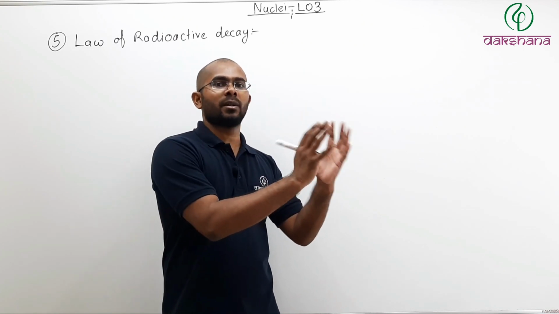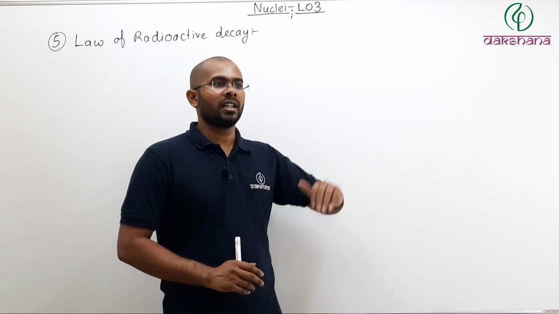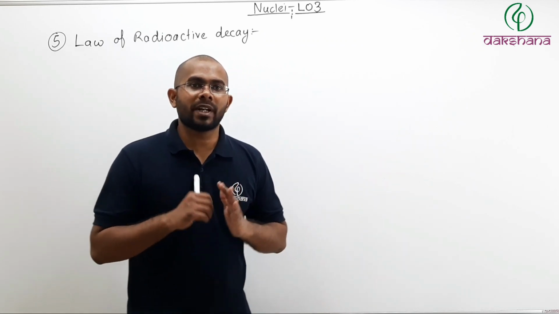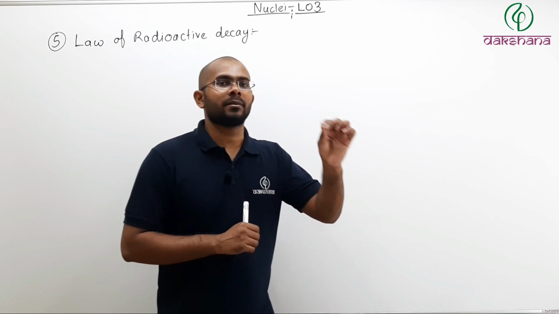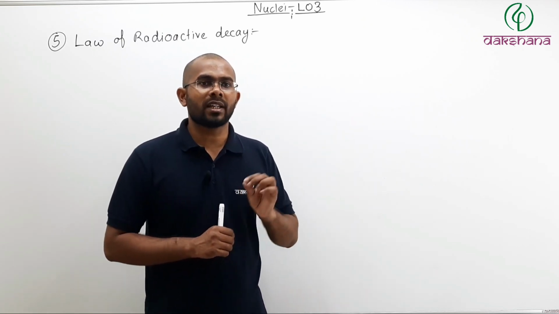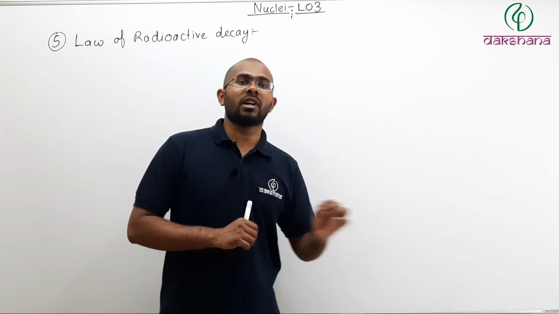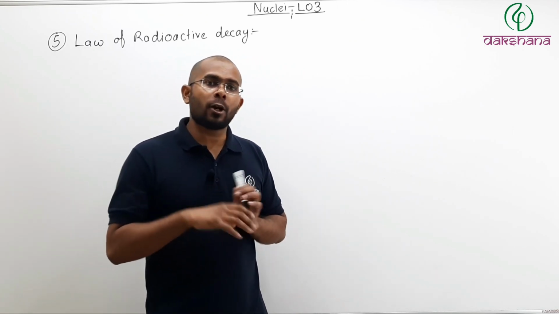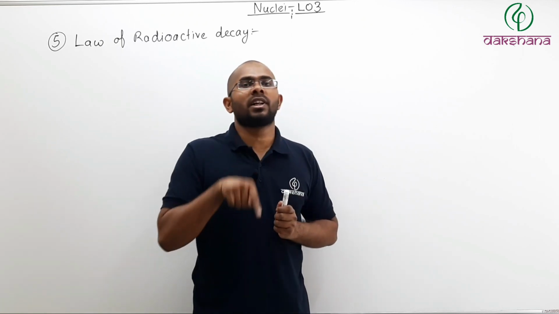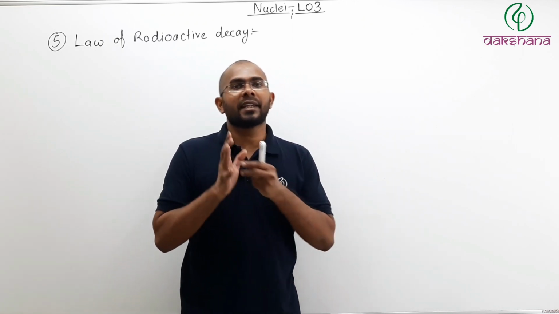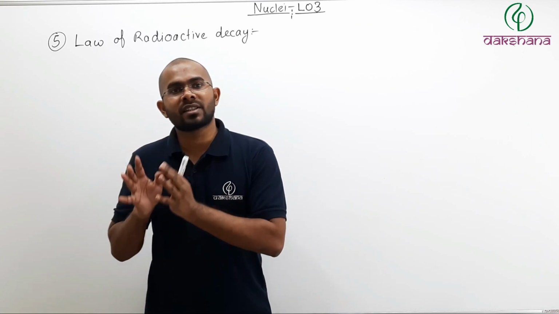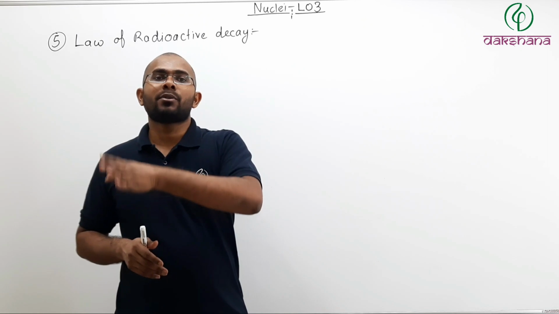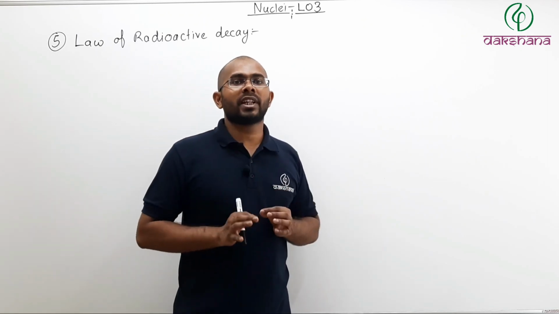a sample of uranium-238 and let's say there are 10,000 nuclei in that sample, then I can predict that in a given time, let us say 2 minutes, how many nuclei will decay in those 2 minutes. So I cannot predict which nucleus will decay, but I can predict out of the given sample how many will decay in a given amount of time. Now how can we do that?